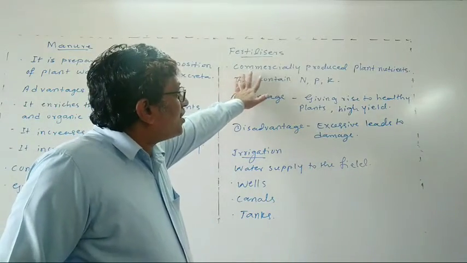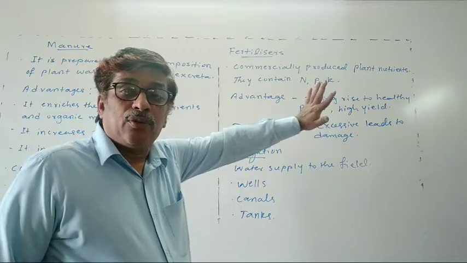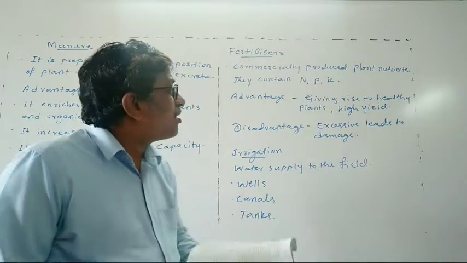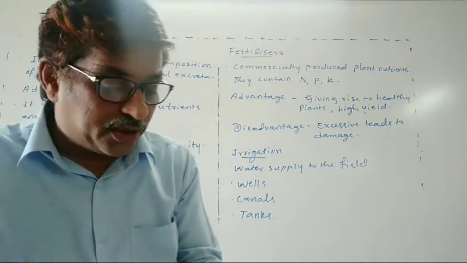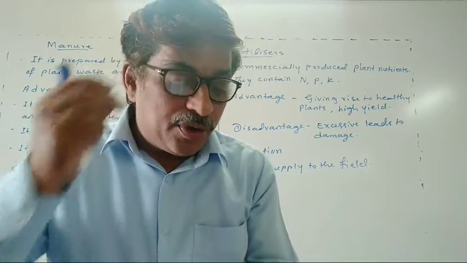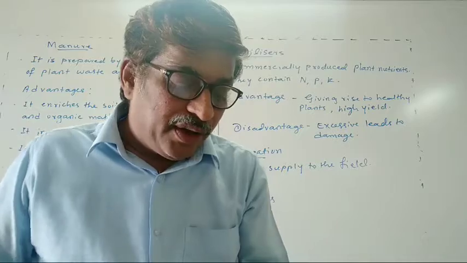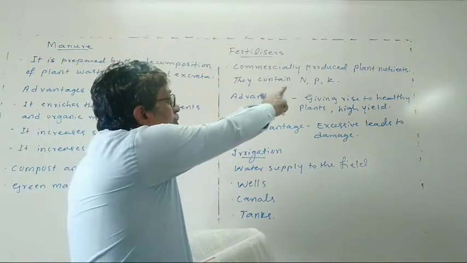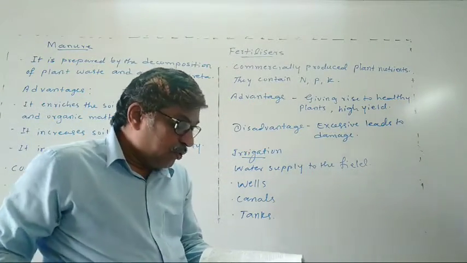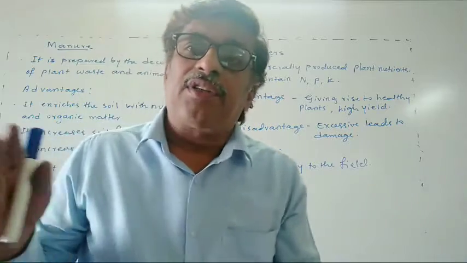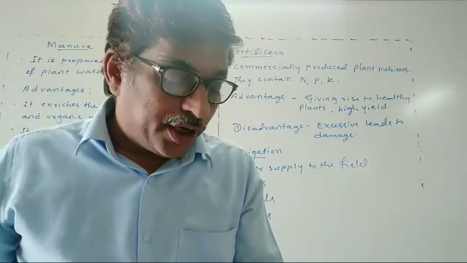So these fertilizers are commercially produced with plant nutrients. This one is commercial, by an industrial process. These fertilizers supply nitrogen, phosphorus, and also potassium. So this contains nitrogen, phosphorus, and potassium.